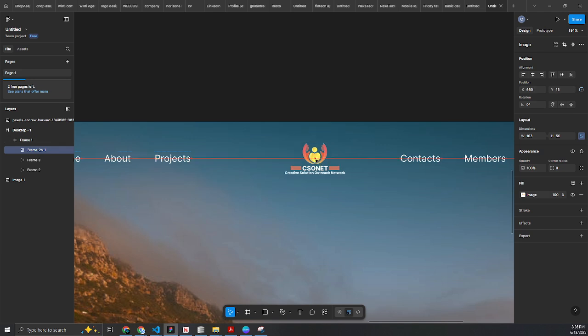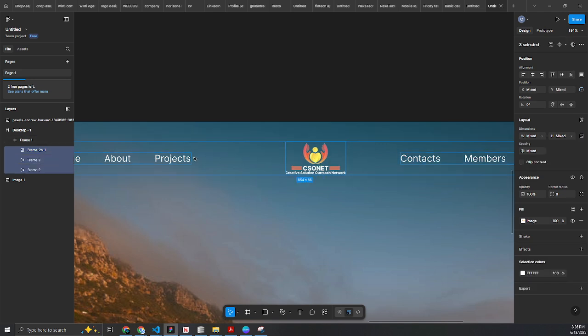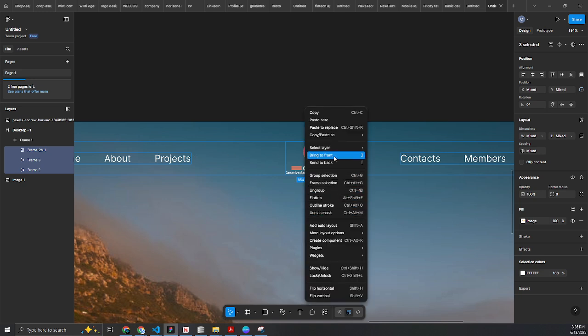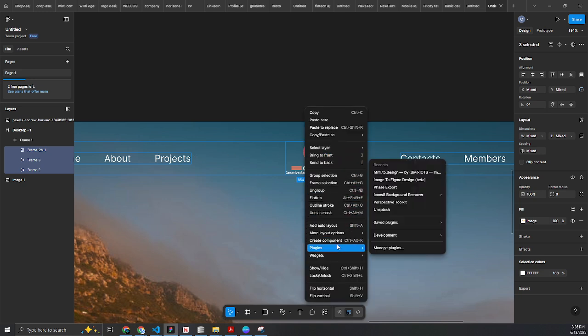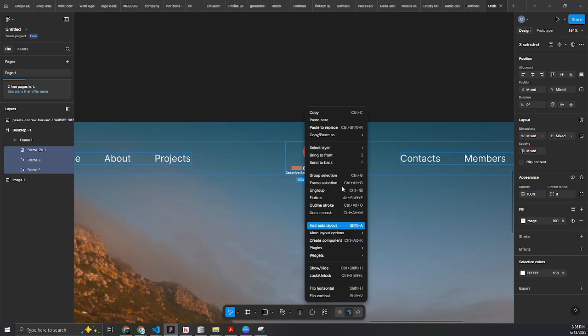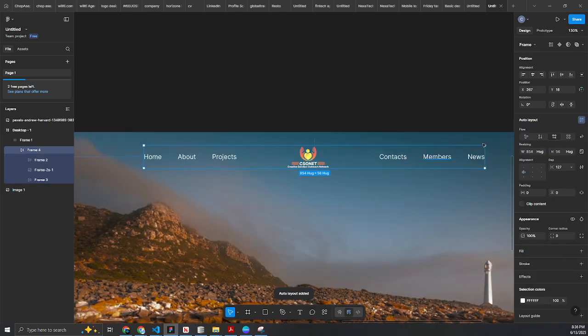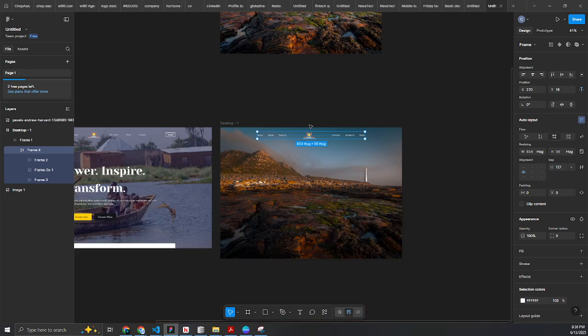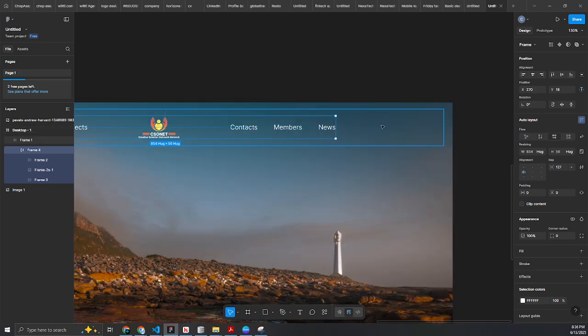Now the next thing we want to do is to make sure that the logo is positioned at the center. We select this and we create an auto layout. I'm going to add auto layout. It becomes an auto layout and then we can now position it at the center of the page. Next, we have the button this way.